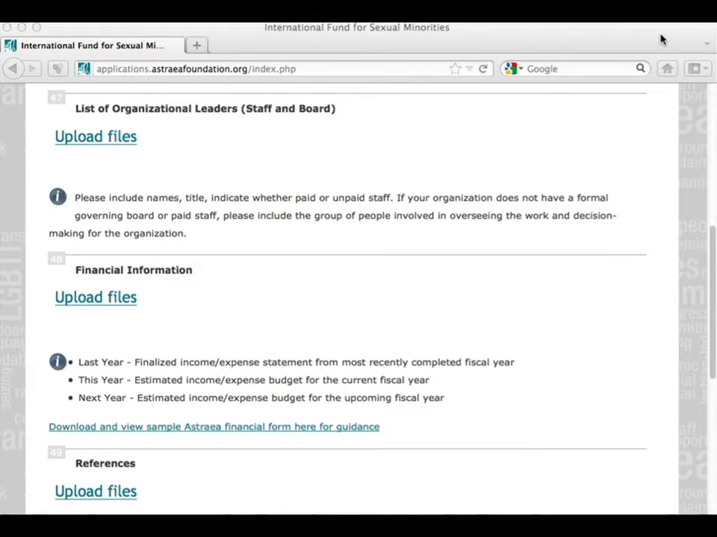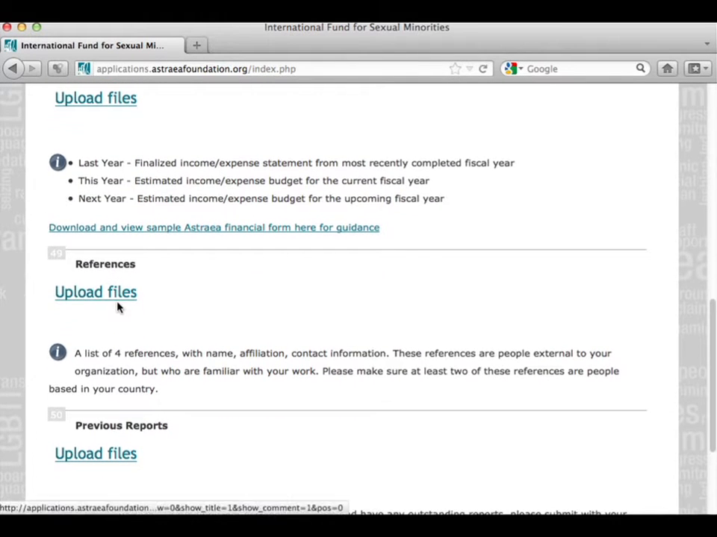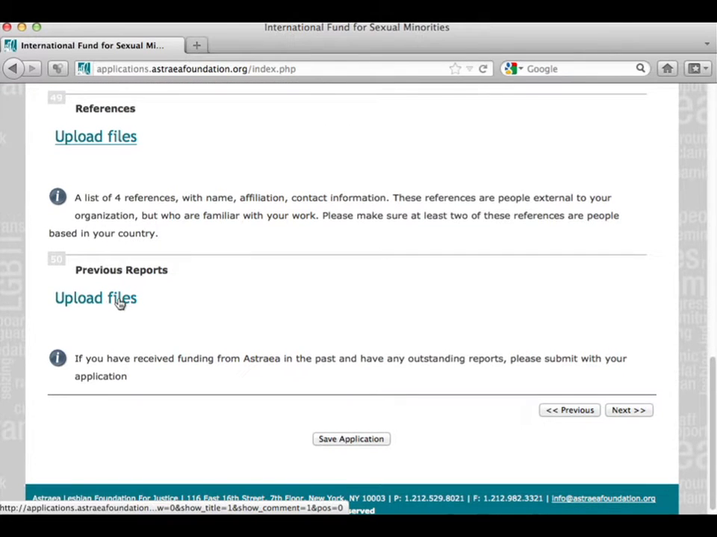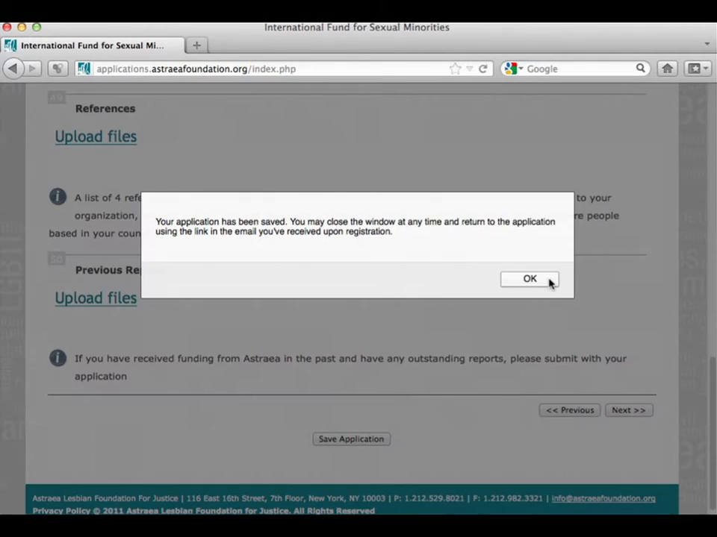After you upload your file, we ask you to upload files for the list of organization leaders such as staff and board, financial information, references, and if you have received funding from Astrea in the past and have any outstanding reports, please submit with your application. At any point, you can select Save Application at the very bottom of each page.